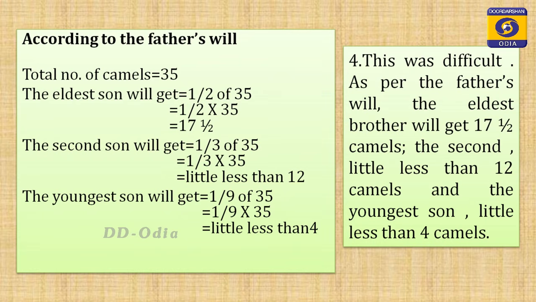The second son will get 1/3 of 35. That means a little less than 12, not exactly 11, not 12, a little less than 12. The youngest son will get 1/9 of 35. That means a little less than 4. So, really it was very difficult to divide these 35 camels among these 3 sons, because all these answers are in fractions. So, it was not possible for them to divide the camels.